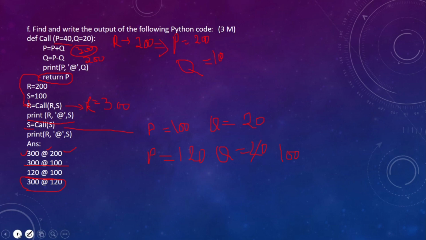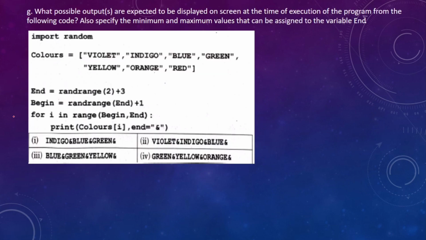Right. So the next one now. What are the possible outcomes expected to be displayed on screen at the time of execution of this program? Specify the minimum and maximum value that can be assigned to the variable end. Now go through this question. In this question, we can see that there is a small mistake, that is randrange is directly called without referring to its module name.